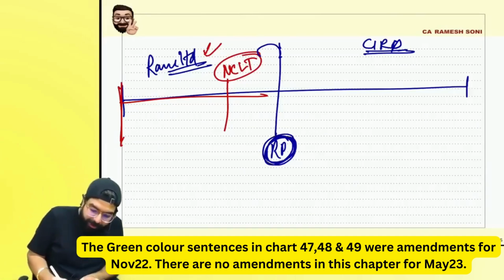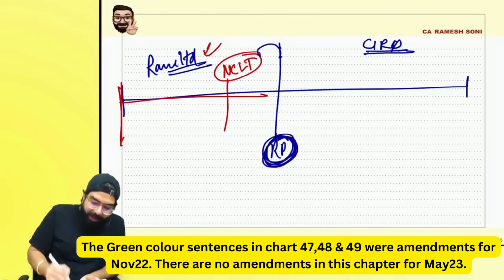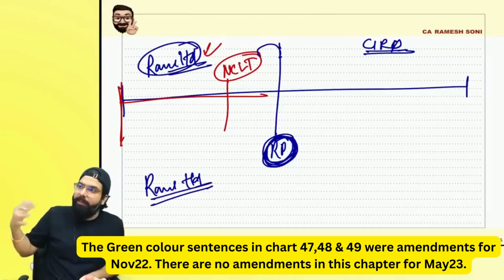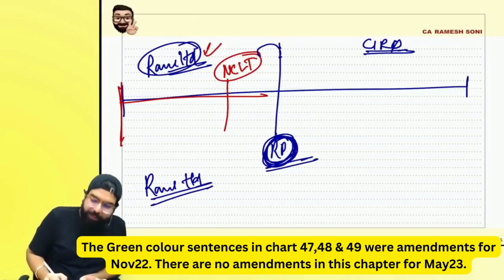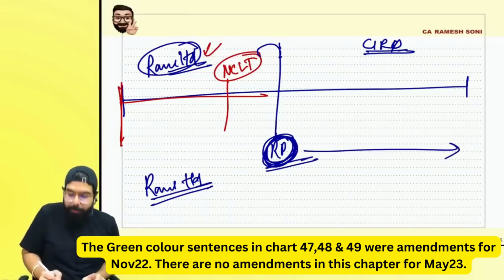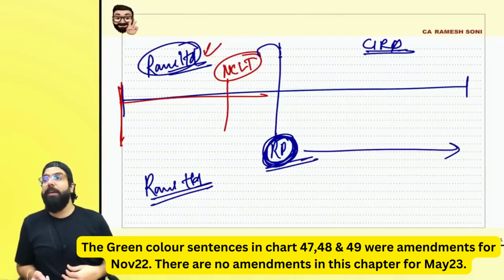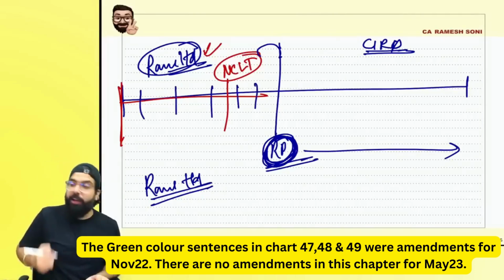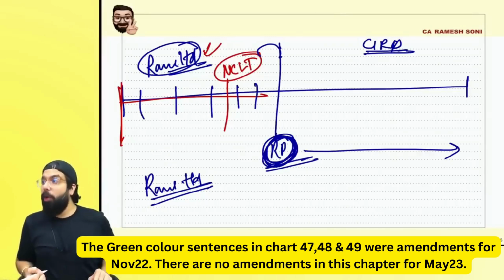Now, always remember one thing about the resolution professional. When he is appointed, Ram Limited's board of directors will be told, you go. All of them will be suspended, and the resolution professional will take over the board. So now he is trying to revive the company, and the GST department is telling, we will cancel your registration. Since 6 months you have not filed your returns, we will block your E-way bill.